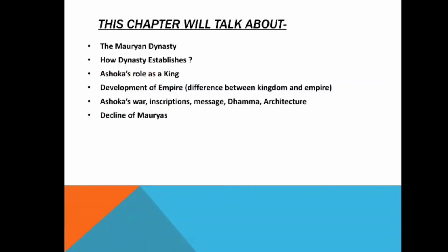So this chapter will talk about the Mauryan dynasty, how the dynasty was established, Ashoka's role as a king, the development of the empire, and also the difference between a kingdom and an empire, Ashoka's war, inscriptions, message, dhamma, architecture, and lastly the decline of the Mauryans.